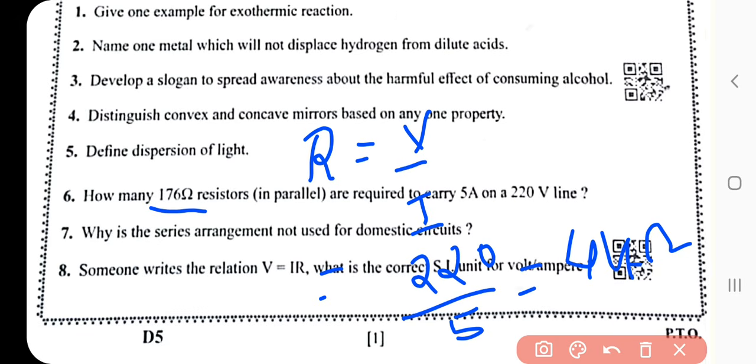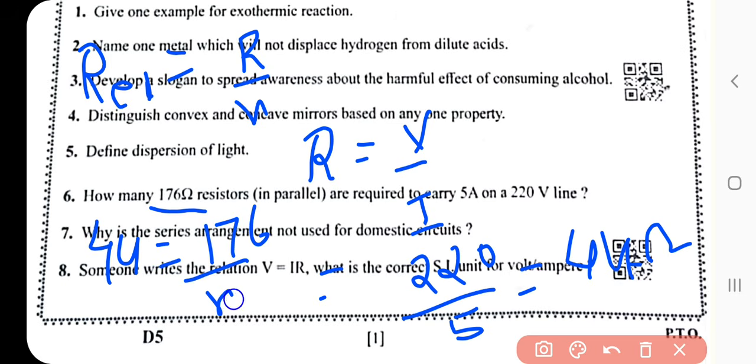Resistance is 44 ohm, and for N identical resistors in parallel, the equivalent is R upon N. R equivalent is 44, and R is 176, so 176 by N equals 44. The value of N equals 4 is the right answer of question number 6.